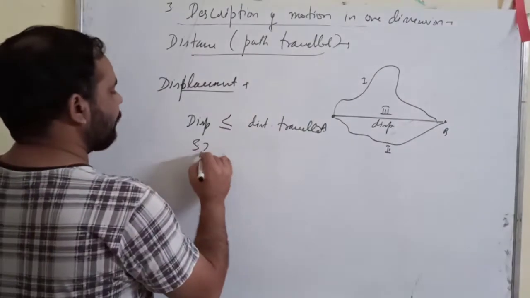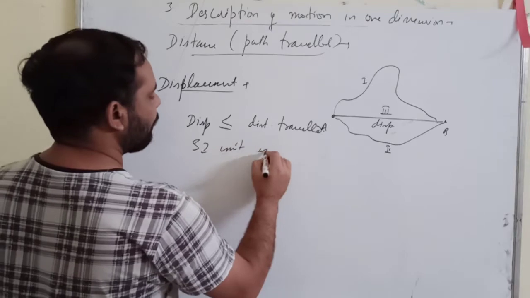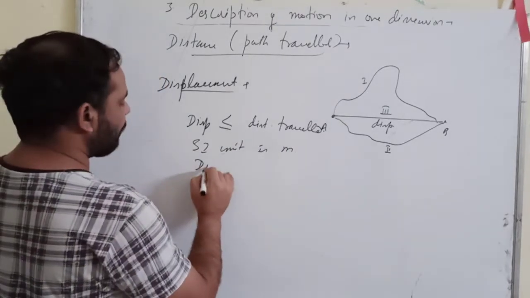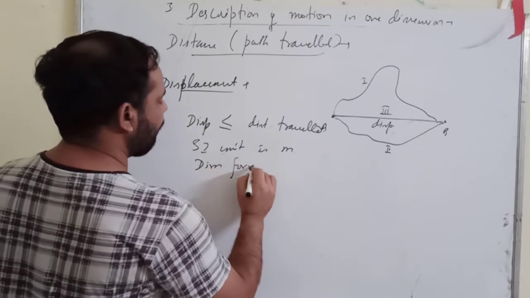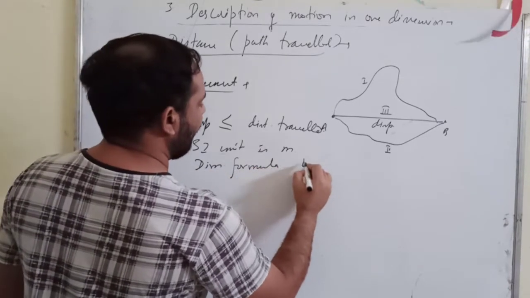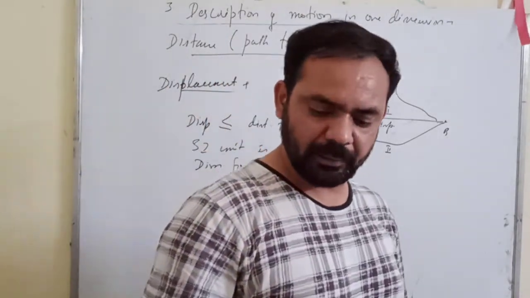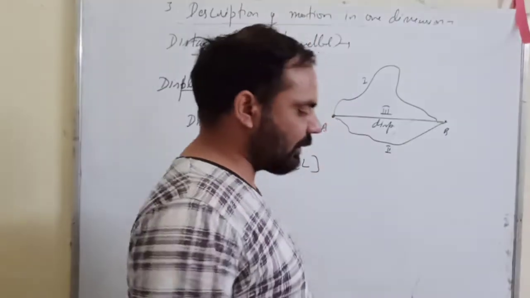What will be the SI unit? The SI unit is meter. What will be the dimensional formula? The dimensional formula is L, M0, T0. L only is the dimensional formula.